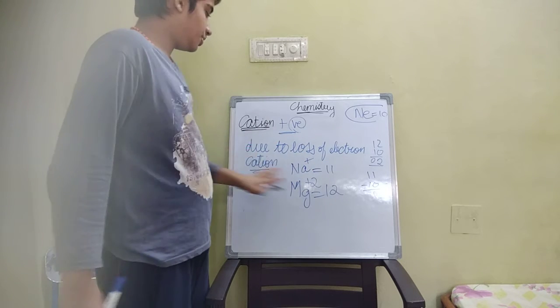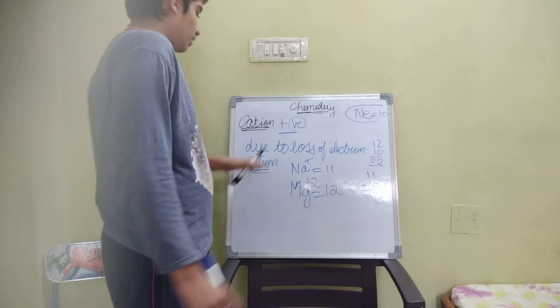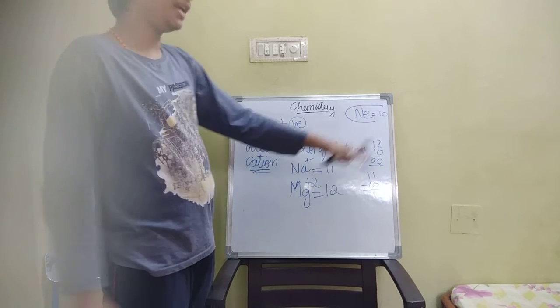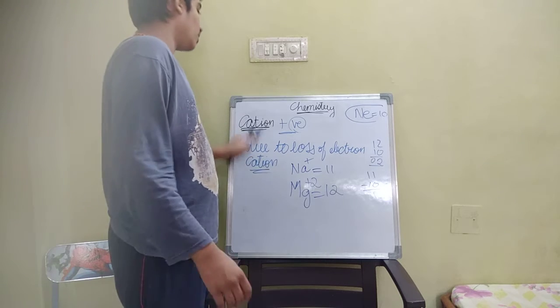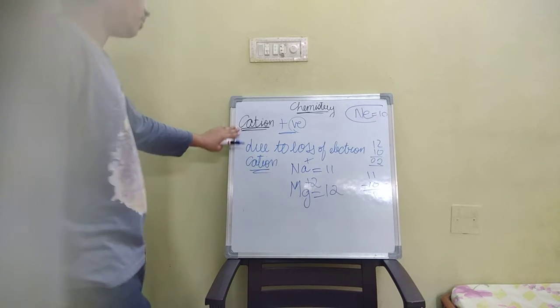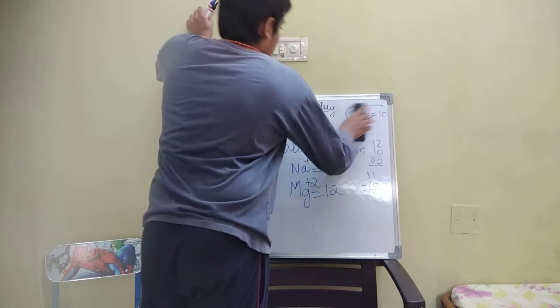Cations: just remember blindly that due to the loss of electron, cations are formed. I will tell you about this briefly later. Just remember in your mind that due to the loss of electrons, cations are formed.